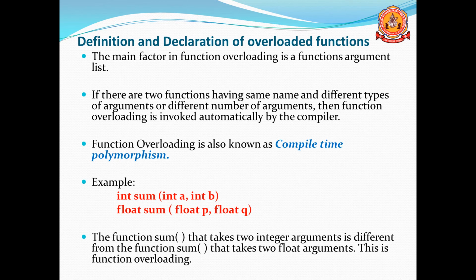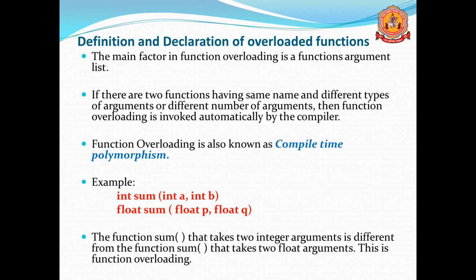The main factor in function overloading is the function argument list. The function argument list is the main part or main factor for function overloading. If there are two functions having the same name, with different types of arguments or different number of arguments, then function overloading is invoked automatically by the compiler. So automatically, if you use two functions with a different argument list or different types of arguments, function overloading is invoked by the compiler.